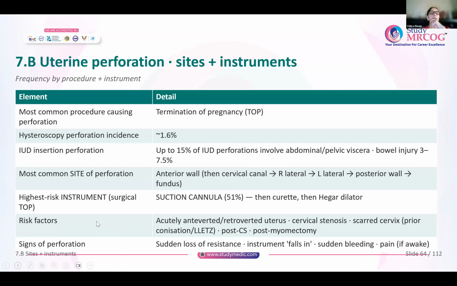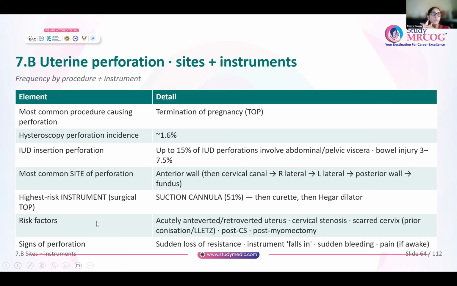While inserting an IUD, 15% of IUD perforations involve the abdominal or the pelvic viscera, and bowel injury is there in about 3 to 7.5% whenever the uterus is perforated during intrauterine device insertion.